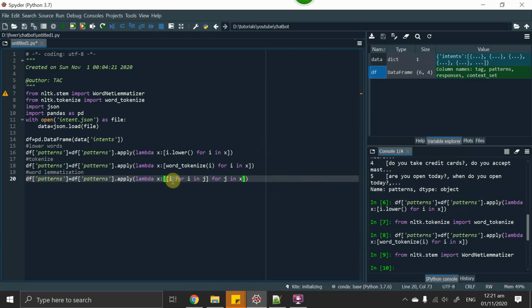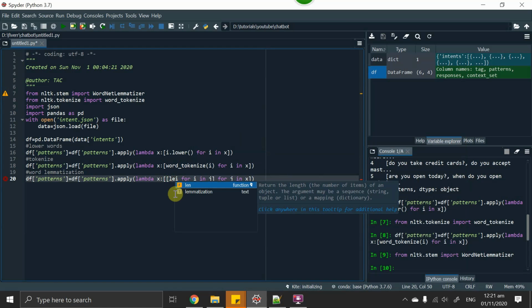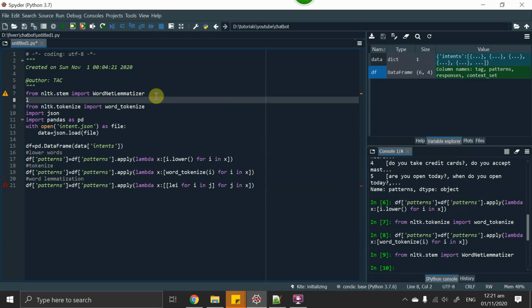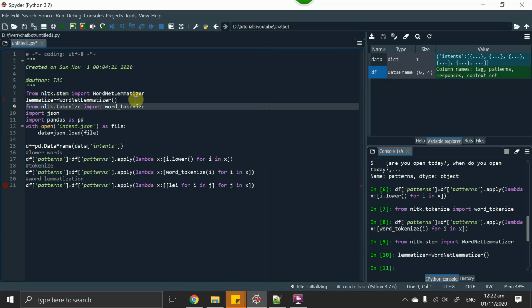So now we have to apply lemmatizer.lemmatize on this. Okay, we missed one thing. We have to initiate the lemmatizer object of the WordNetLemmatizer class. Okay, then we can use lemmatizer.lemmatize.